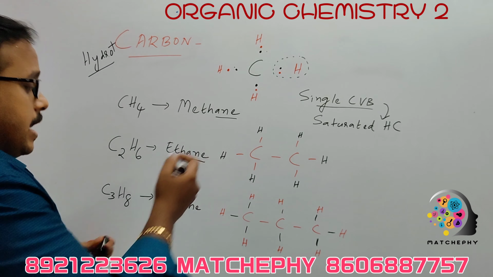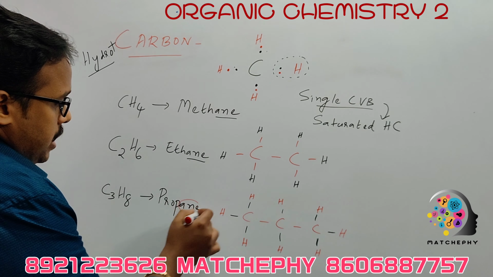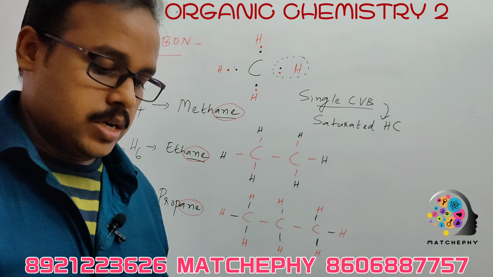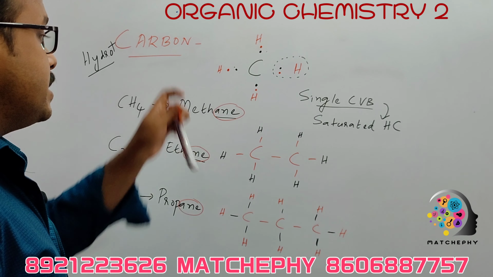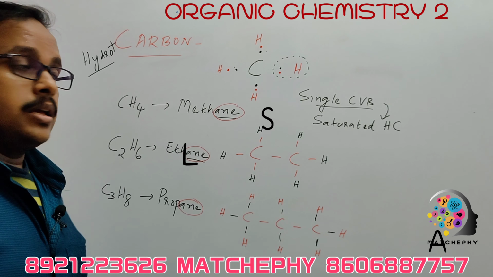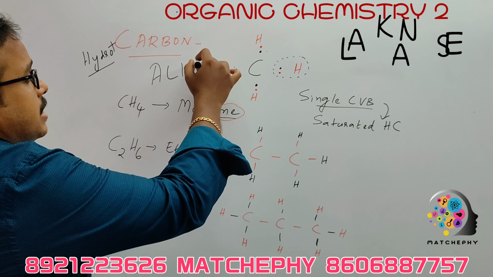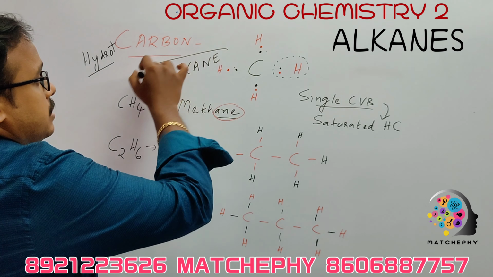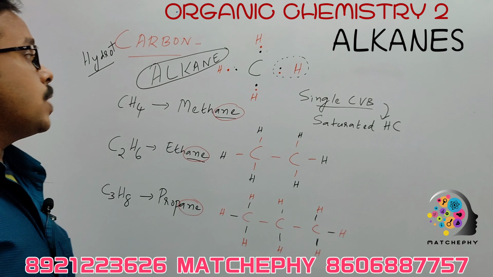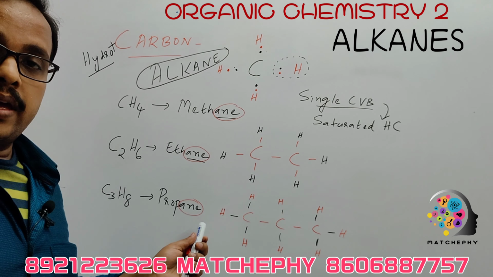And this ANE, I told you this ANE is very important. This ANE takes place only for single covalent bond or saturated hydrocarbon, and these types of hydrocarbon in which there are single covalent bonds shared are known by the name alkane. Here also ANE. This is the important thing. Alkane. Okay, so alkanes basic are methane, ethane and propane.